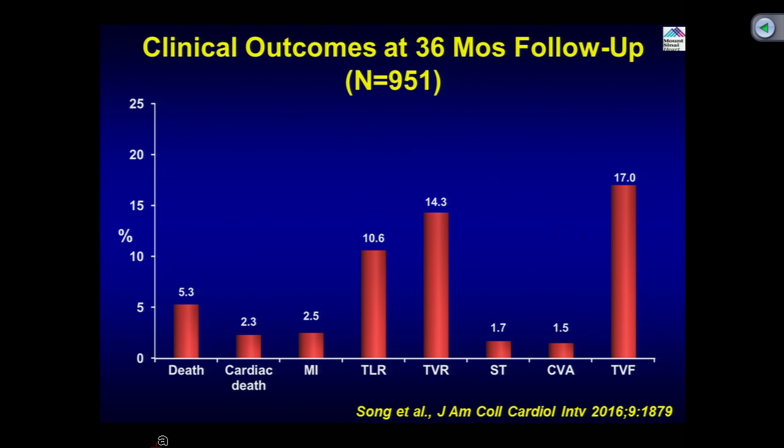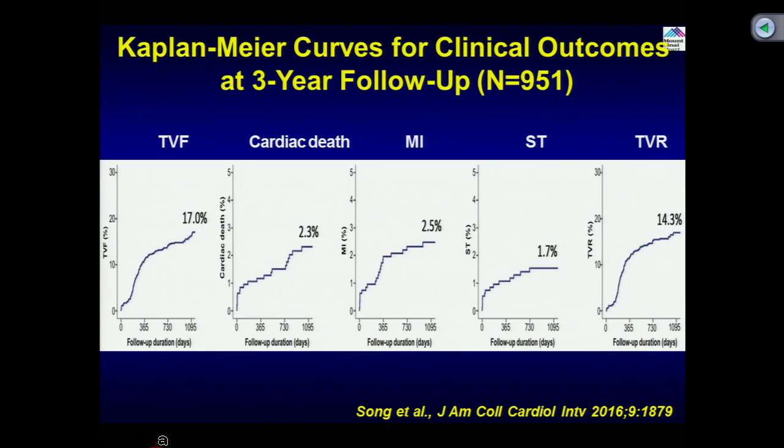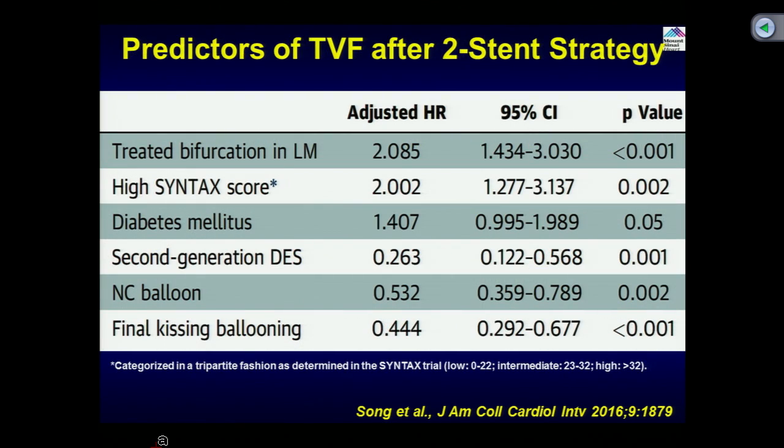So it seems that the 2 stent strategy is a reasonable approach, but what are the predictors? This is actually individual endpoints. The more important part is that we have predictors for target vessel failure with a 2 stent strategy at 36 months. If you are left main, you have a higher target vessel failure, as well as high SYNTAX score and diabetes. Those were the 3 adverse factors. So we know that even in the current generation stents, the target vessel failure will be higher in the left main, high SYNTAX score and diabetes.